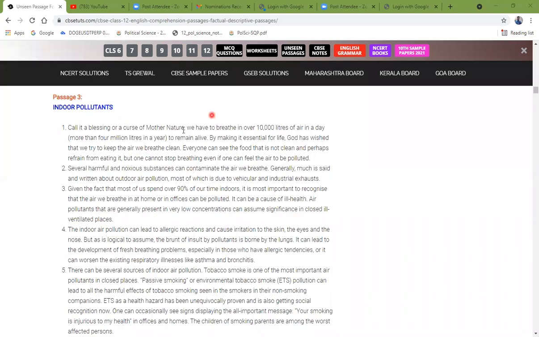First of all, I want to clarify that it is from the CBSE website. You can also type it on Google and find this passage. It is very easy. I just want to explain this passage to you and give you some tips and tricks to apply in your examination. So let's get started.